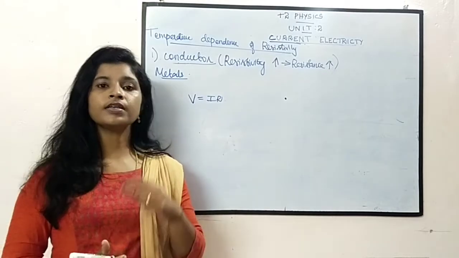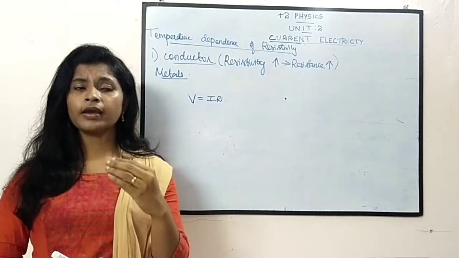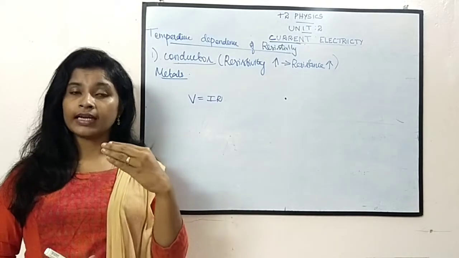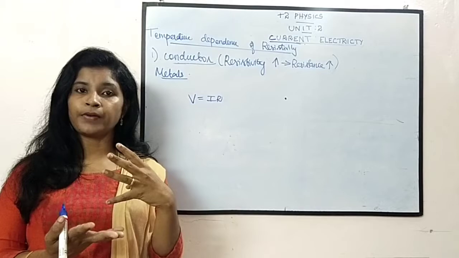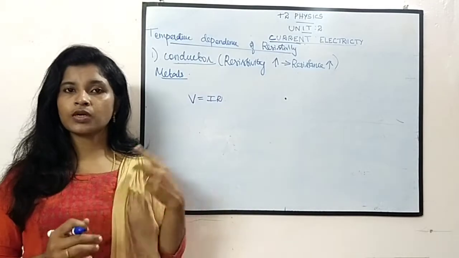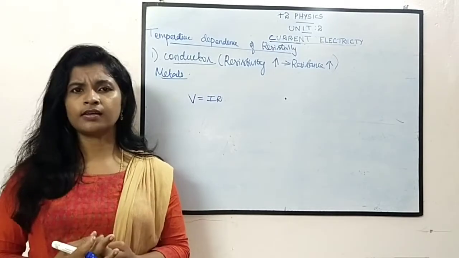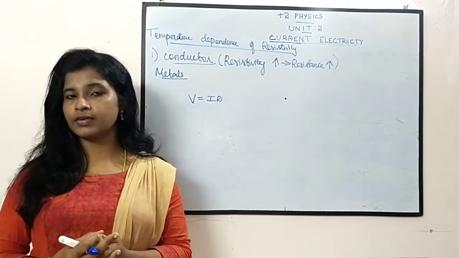Okay. So first let us discuss the conductor. In a conductor, we know that if we increase the temperature, the resistance will automatically increase. Okay. This was experimentally found. So how is it increasing? How does it increase? You may have a question, right?